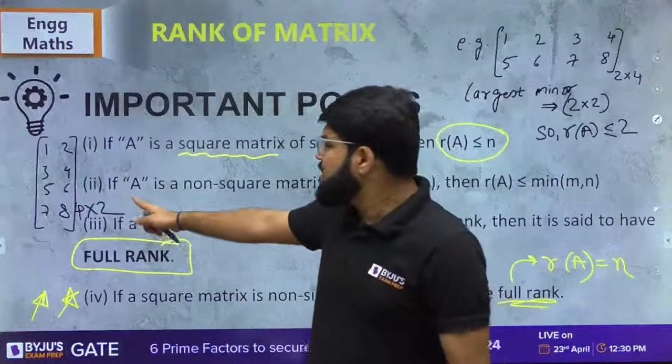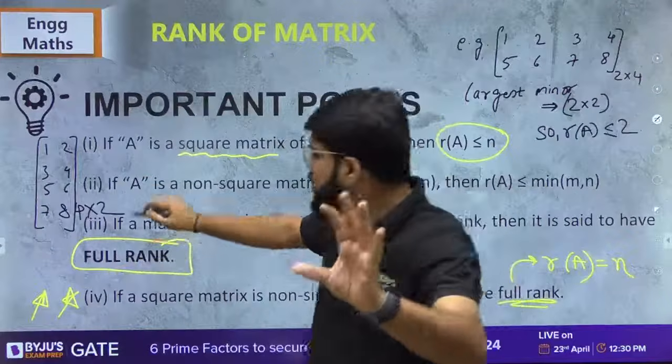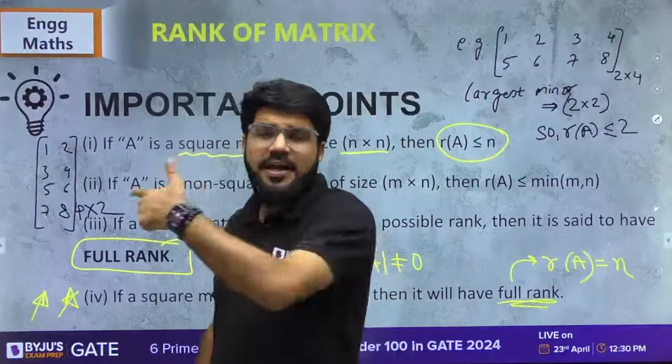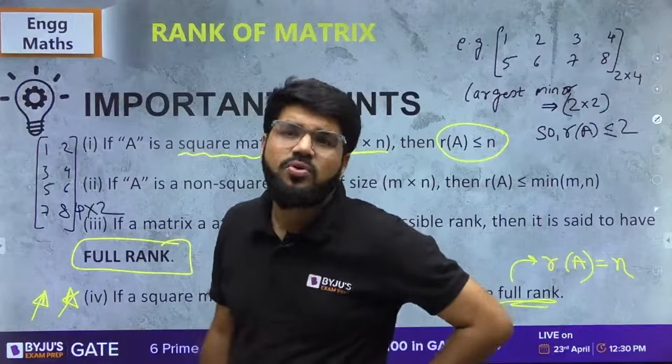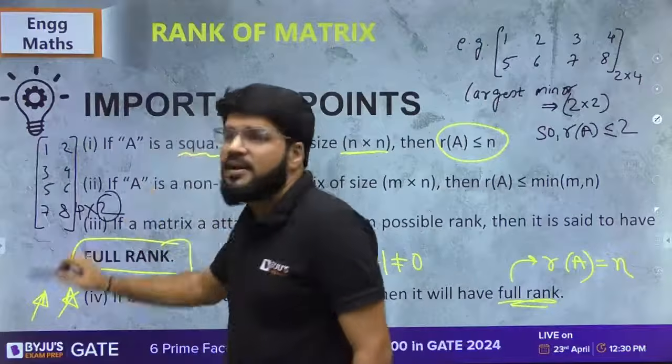But then also, what is the largest possible minor? You cannot have 4 cross 4. You cannot have 3 cross 3. Eventually, you can only take a 2 cross 2 minor. Right? So, what is the largest minor? Again, 2 cross 2, because the minimum value is 2.